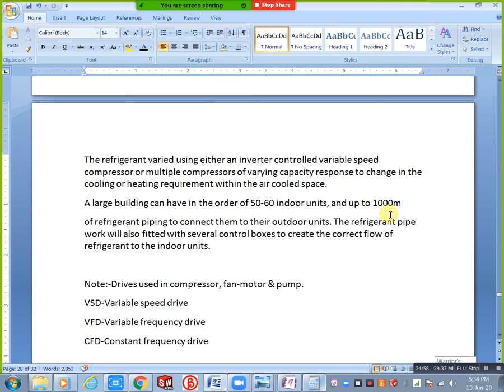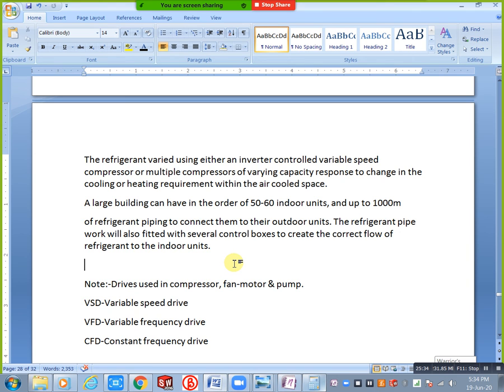Okay, the refrigerant pipework will also be fitted with several control boxes to create the correct flow of refrigerant to the indoor units. In the middle we have several control boxes, meaning we are using, for example, expansion control devices, that type of items for controlling. For example, for refrigerant splitting purposes we need refnet fittings, that much we also consider as the right one. Here we have several controls. Okay, this is actual.